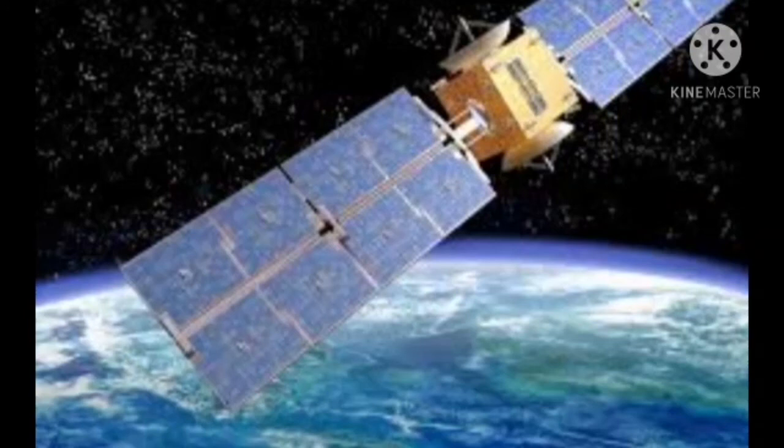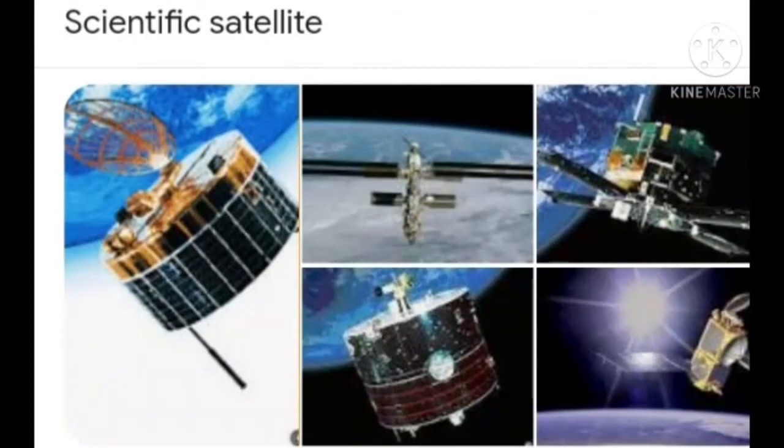The next one is scientific satellites. Scientific satellites help us to study space and galaxies. The advancement in science has enabled man to learn so much about the universe and has made life easier and more comfortable. So these are the artificial satellites.